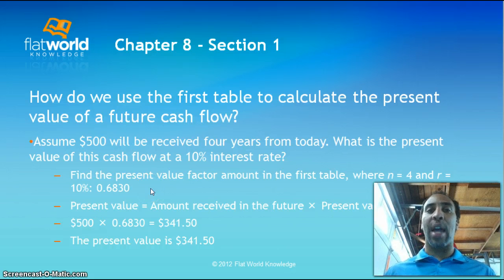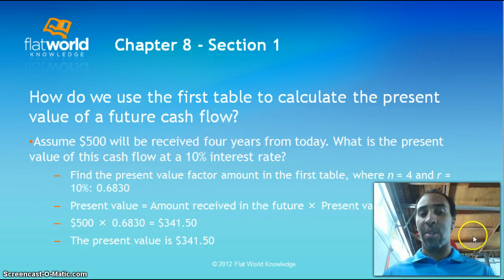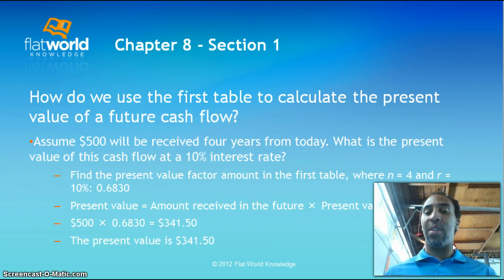0.6830. So I want you guys to maybe pause the video, go to your book, and see if you can get it. It's the first table, not the second one. See if you can match up 4 years and 10% and come up with 0.6830. So present value equals the amount received in the future times the present value factor. So $500 times 0.6830 gives you 341.50. So the present value is $341.50.